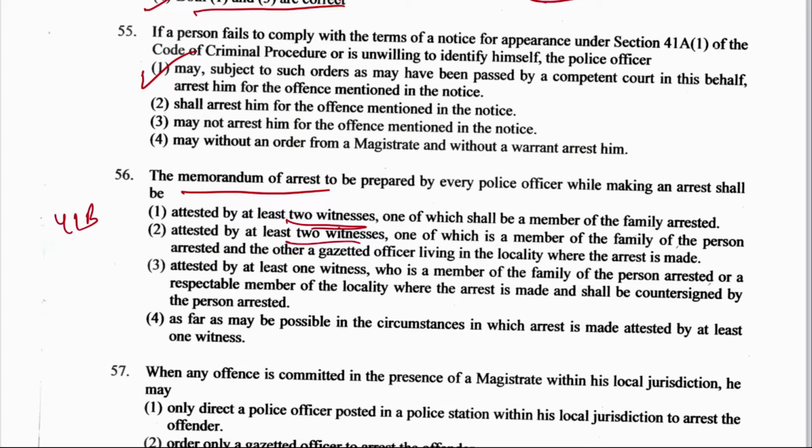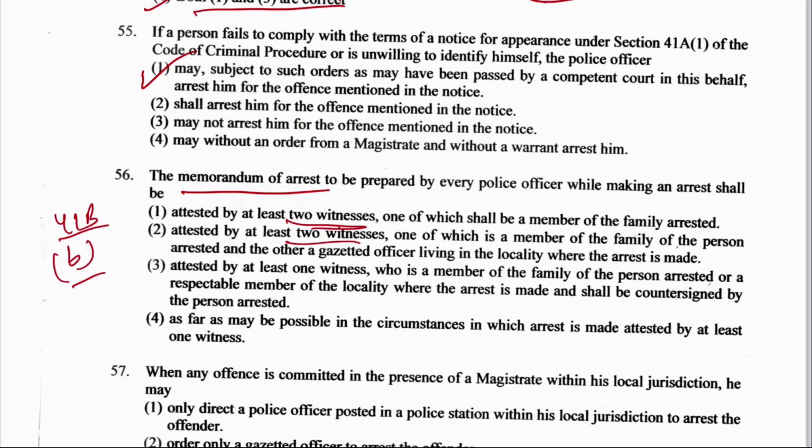And then point B of section 41B says to prepare a memorandum of arrest which shall be attested by at least 1 witness who is a member of the family of the person arrested or a respectable member of the locality where the arrest is made. And the second point is that it shall be countersigned by the person arrested. And point C says to inform the person arrested, unless the memorandum is attested by a member of the family, that he has a right to have a relative or a friend named by him to be informed of his arrest.